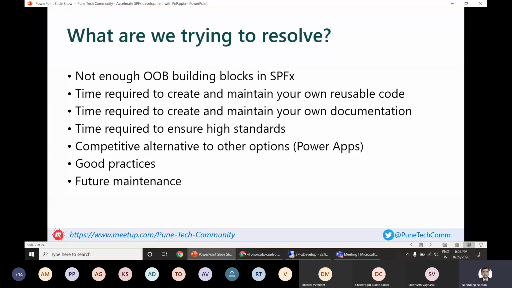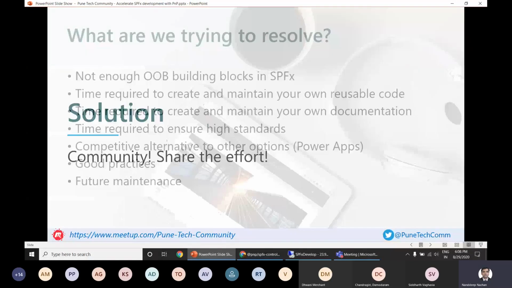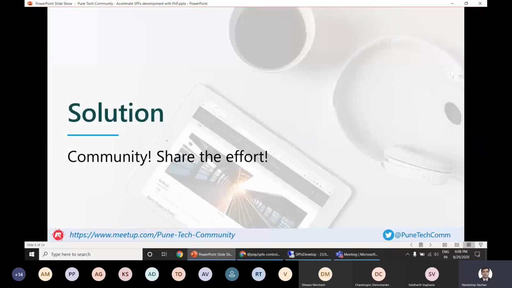Then again, there are questions like how we are going to have good practices implemented in our solutions, and what will be the future maintenance of all of the solutions that we are developing. These are the questions that come to every developer when trying to develop anything on modern SharePoint, mostly using SharePoint Framework. So the solution for it is very simple: community-driven shared efforts.